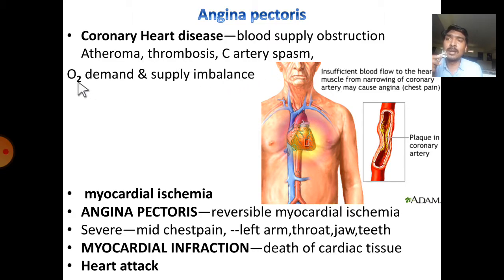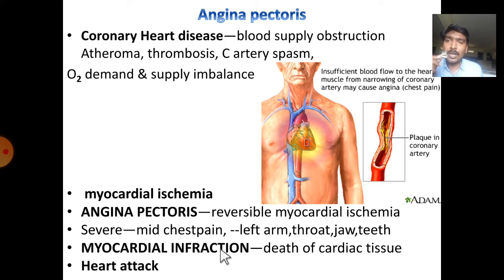So here we will observe an oxygen demand and supply imbalance in the cardiac muscle. This leads to myocardial ischemia. Ischemia means reduced oxygen supply to a particular organ. Angina pectoris is a reversible myocardial ischemia where we will observe pain ranging from severe to mild chest pain which radiates towards the left arm, throat, jaw and teeth.